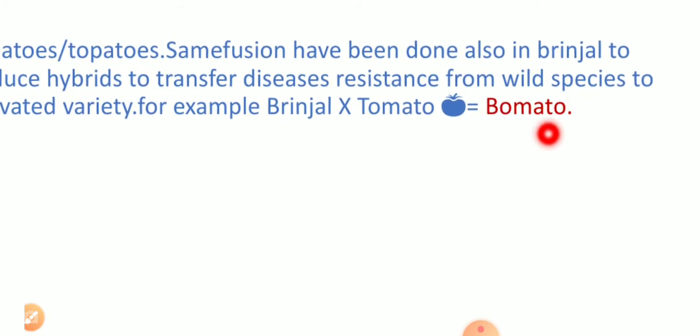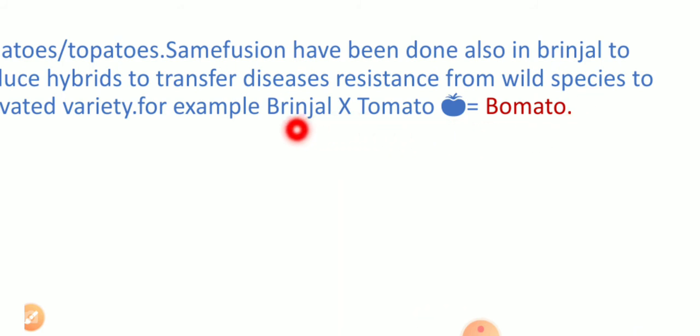So Bomato is the outcome of a cross between brinjal and tomato. The botanical name of the brinjal is Solanum melongena, and the tomato is Solanum esculentum. Somewhere you find Solanum lycopersicum also. So this is the output that is called Bomato.